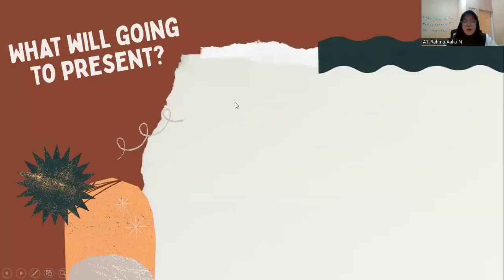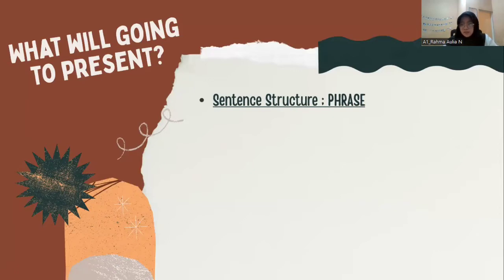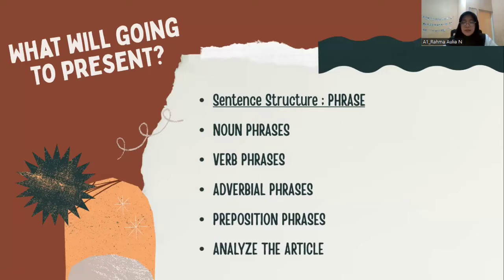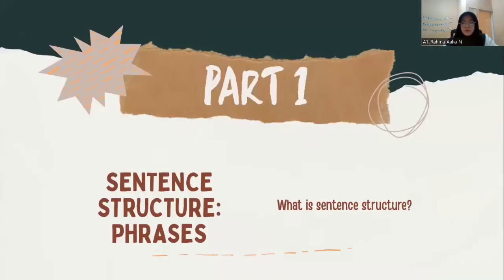So first, what we are going to present. I would like to present about sentence structure, especially about phrases, and then about noun phrases, verb phrases, adverbial phrases, and preposition phrases. We will be analyzing the article to find out the four kinds of phrases. So first, part one about sentence structure and phrases.